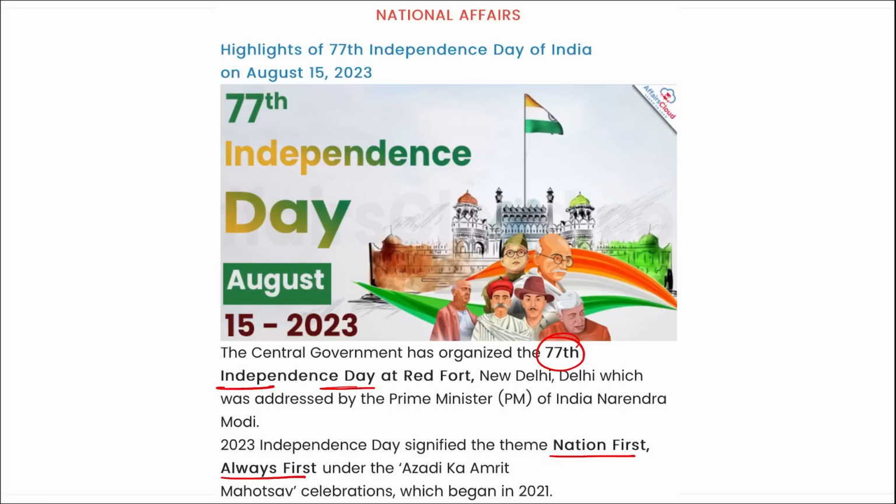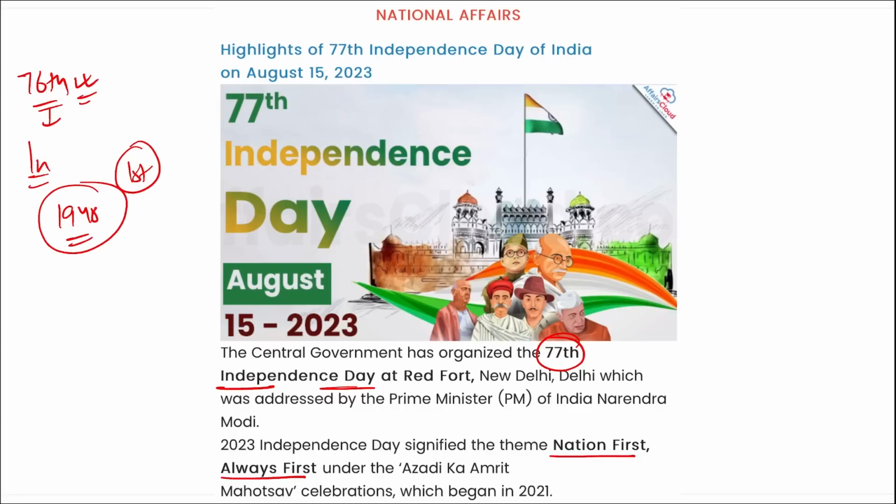Correct? Then remember, this was the 77th Independence Day. But if it asks the year 2023, it marks the 76th anniversary of Indian Independence Day, as the first anniversary marked was in the year 1948. Correct? So don't get confused. If it is asked which anniversary, it is the 76th anniversary, because the first ever anniversary of Independence Day was in 1948.